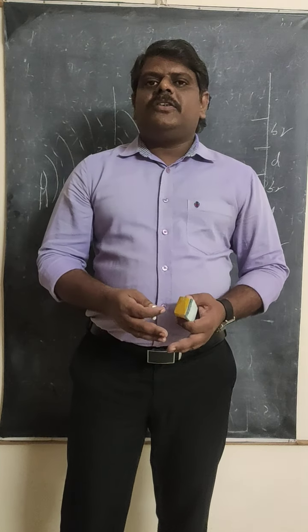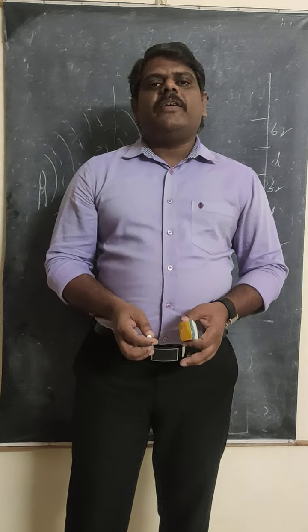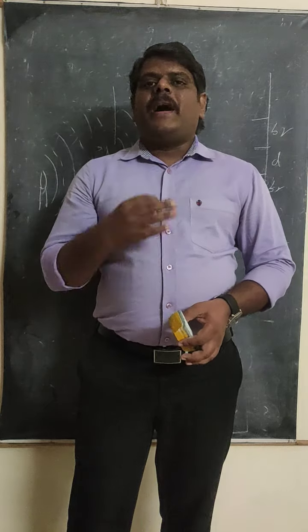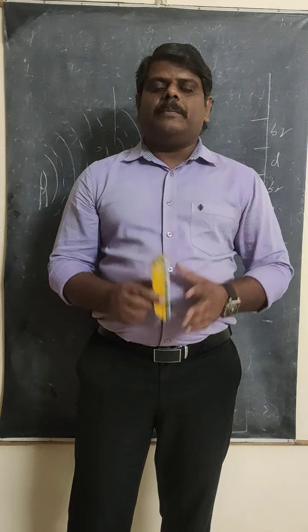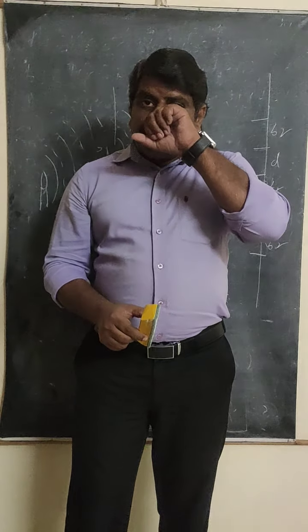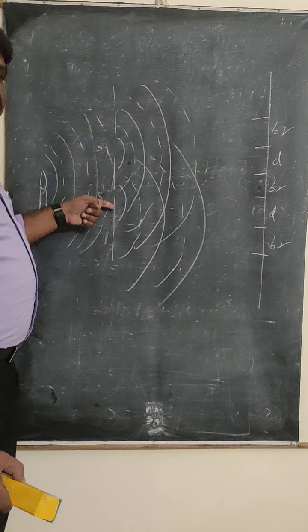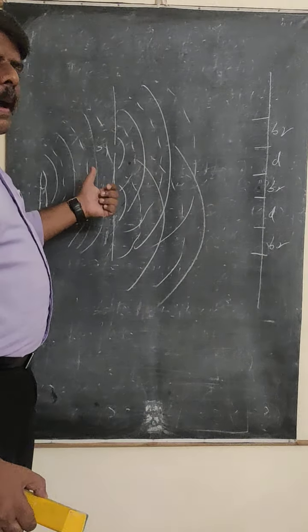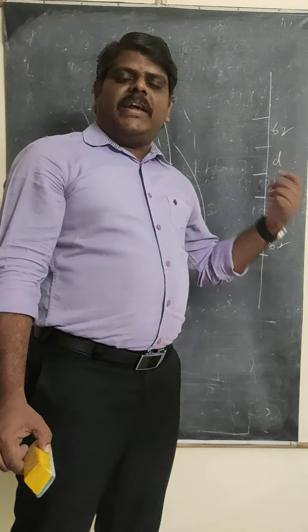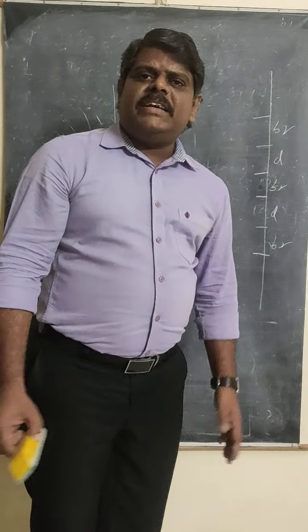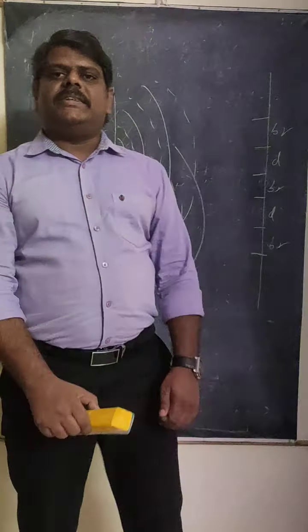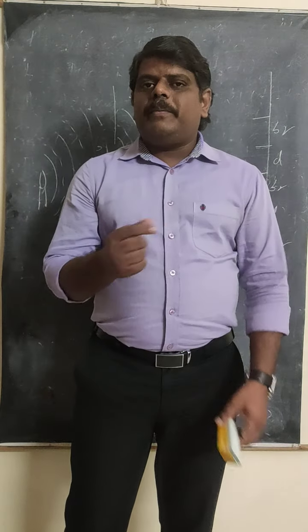So if I take incoherent light sources, an interference pattern is also produced, but our human eye cannot observe that interference pattern. That means these two are incoherent light sources. Incoherent light sources means the amplitude is different, the frequency is different, and there is a change of phase difference. The phase difference is not going to be constant.